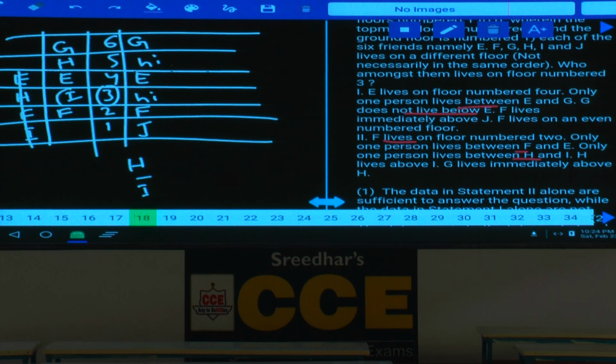Then who is staying on the 3rd floor? I. Are you getting a unique answer or not? Hence only 2 alone is sufficient. That is choice 1 is the answer. And this is about question number 18.